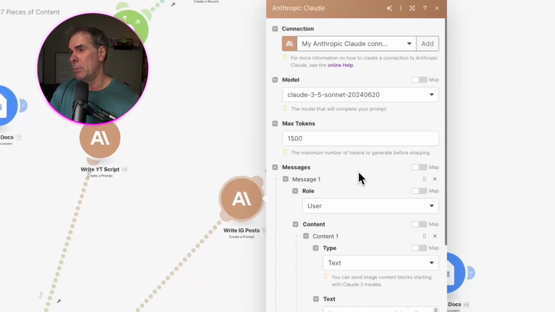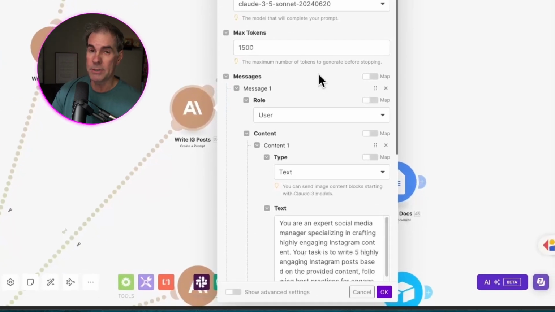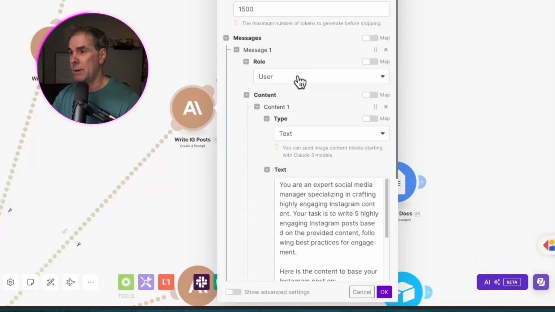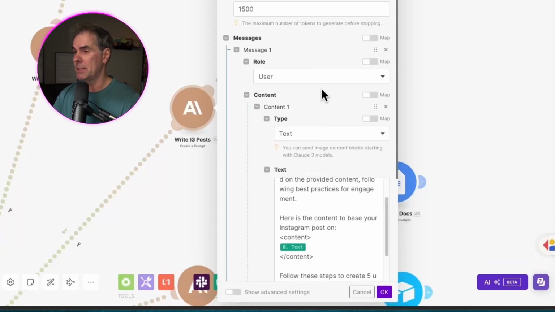And again, if you want to write more Instagram posts, maybe if you want to write 10 Instagram posts, maybe you bump that token limit up a little bit, or maybe you want to bump it down a little bit. It's completely up to you. I like to use 1500 for these types of tasks.